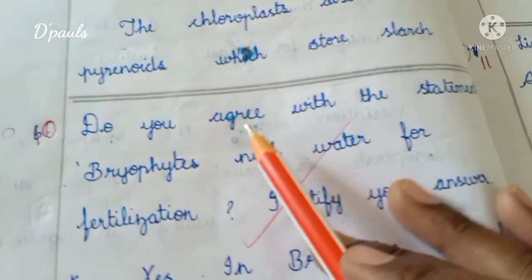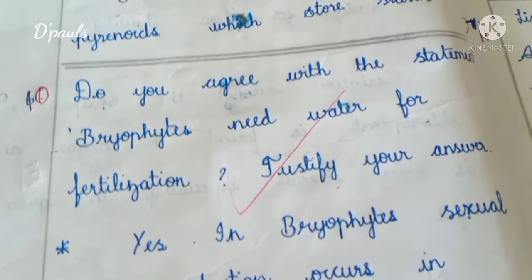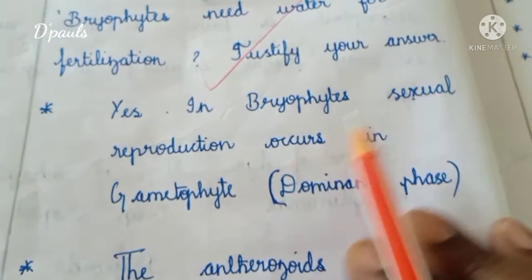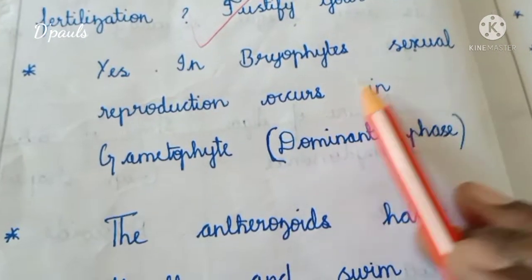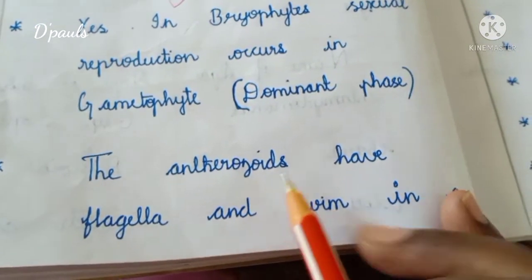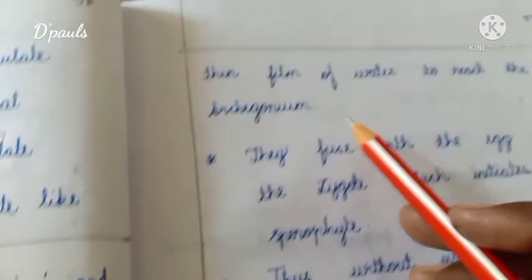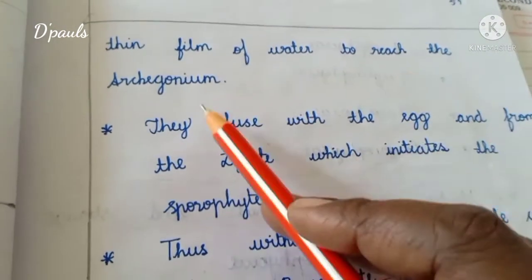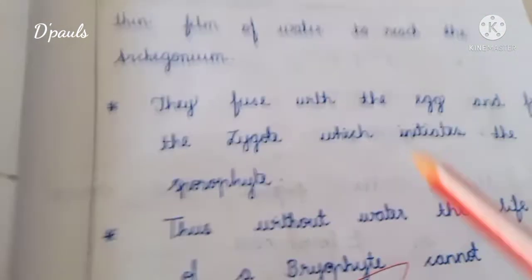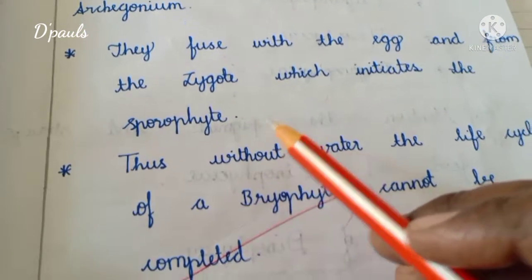Question number 10. Do you agree with the statement that bryophytes need water for fertilization? If yes, justify your answer. Yes. In bryophyte, sexual reproduction occurs in the gametophyte. The antherozoids have flagella and swim in the thin film of water to reach the archegonium. They fuse with the egg and form the zygote, which initiates the sporophyte.